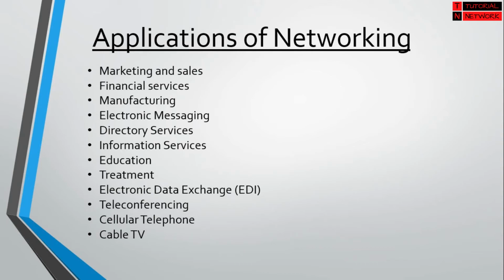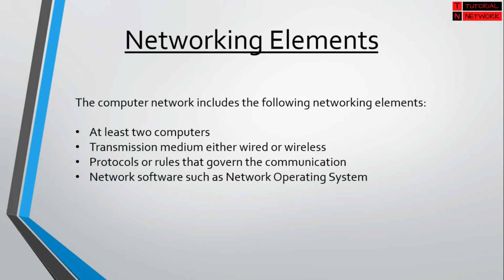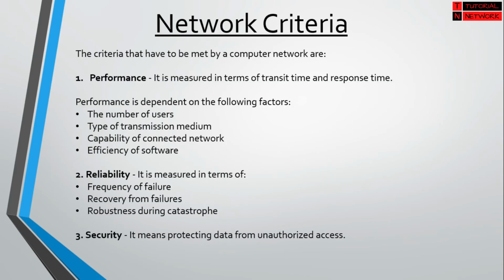Where is computer networking used today? Nearly every industry uses computer networking: marketing and sales, financial services, manufacturing, electronic messaging, directory services, information services, education, treatment, electronic data exchange (EDI), teleconferencing, cellular telephone, cable TV, etc. What are the minimum requirements for successful networking? At least 2 computers, a transmission medium either wired or wireless, protocols or rules that govern the communication, and network software such as a network operating system. There are some main criteria that computer networking must meet.